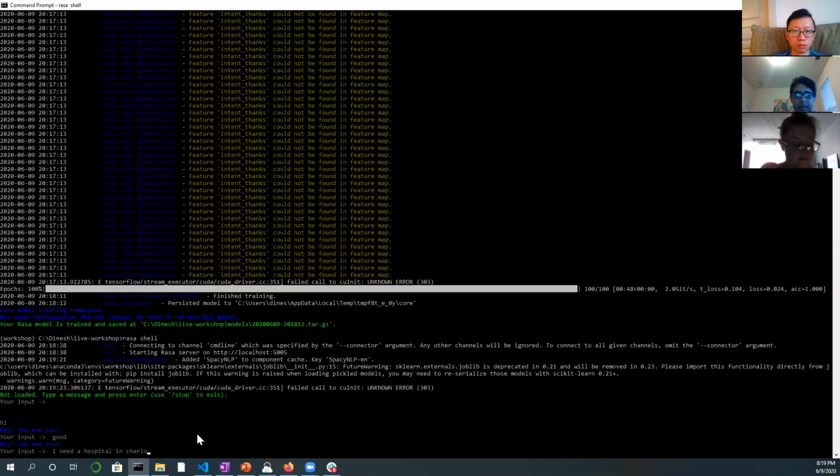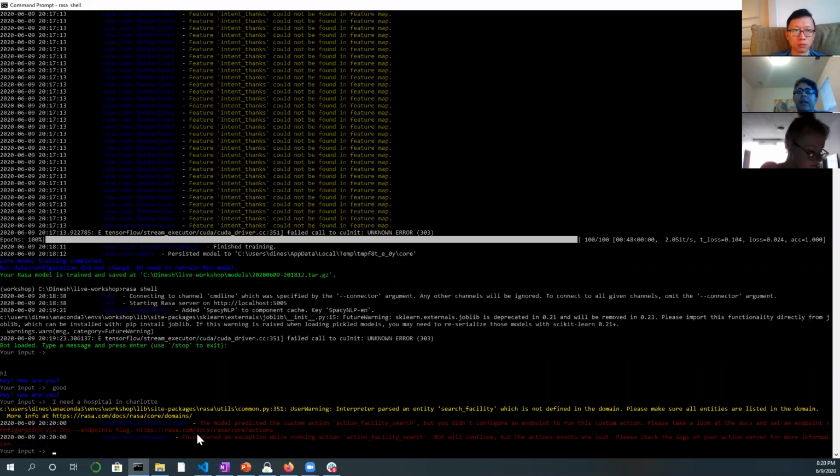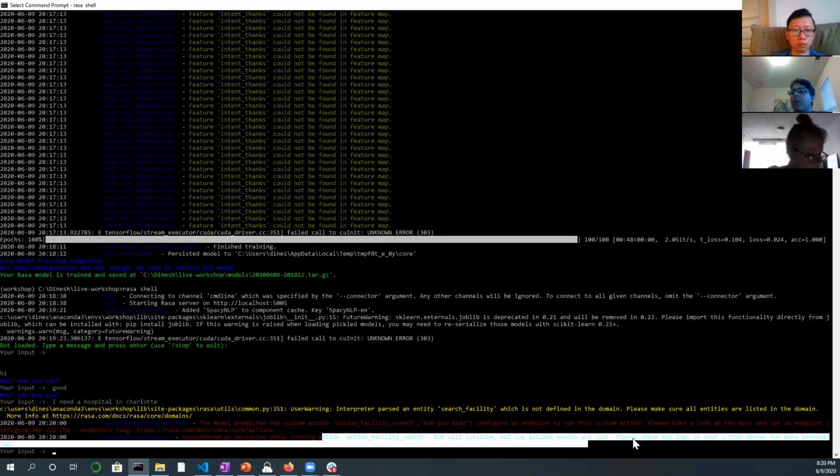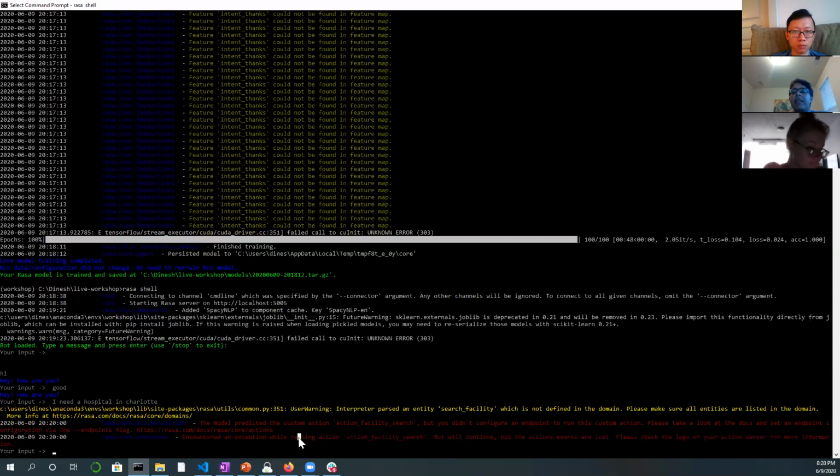in Charlotte, and I'll see an error that search facility is not defined in the domain. Please make sure all entities are listed in there. And also action search facility is not defined, so it doesn't know what action it is supposed to do, or where it should get the address from. So that hasn't been defined. So what we'll do is we'll now go ahead and see what to do next on how to resolve this issue. Okay.